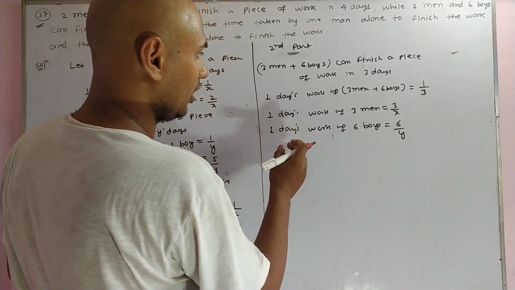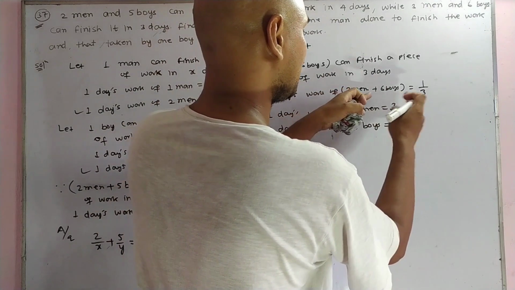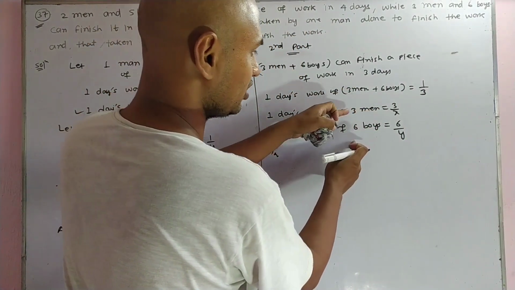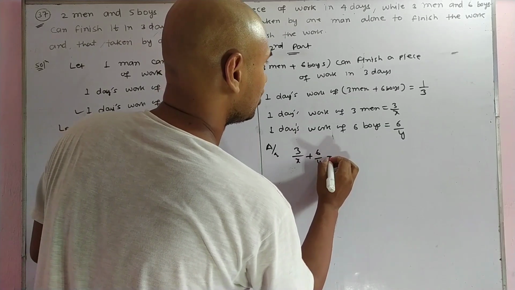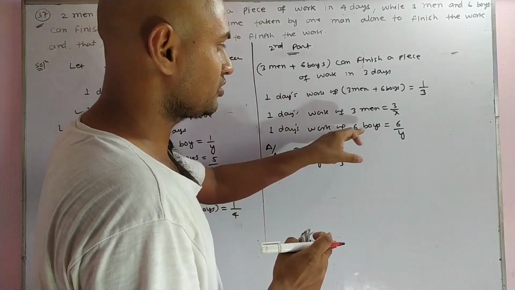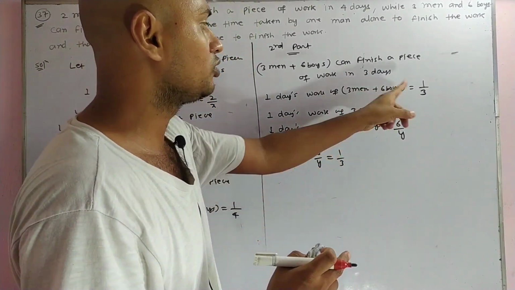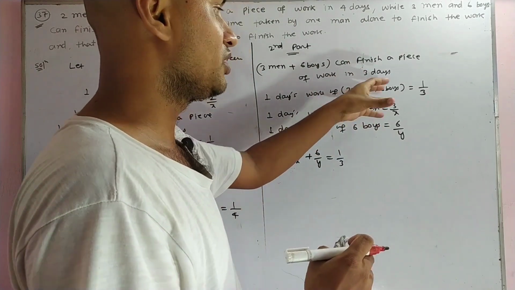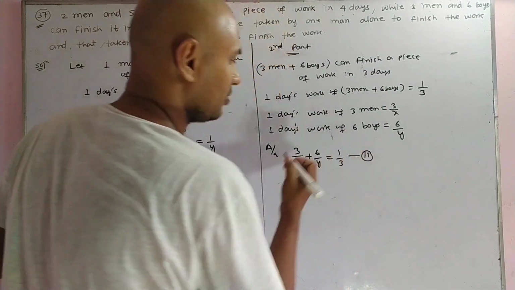So according to the question, you can write the 1 day's work of 3 men plus 6 boys is equal to 3 upon x plus 6 upon y equal to 1 upon 3. This is the 1 day's work of 3 men plus the 1 day's work of 6 boys, that is 3 upon x plus 6 upon y, equal to 1 upon 3. This gives equation number 2.